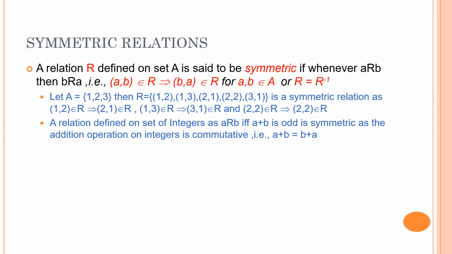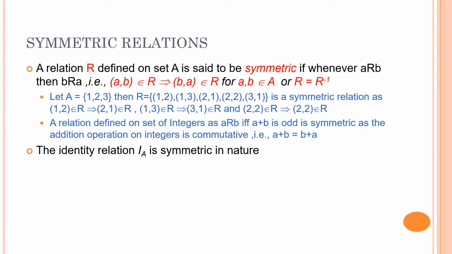We can take another relation, which is again a relation defined on the set of integers as A related to B if and only if A + B is odd, is symmetric, as the addition operation is commutative. Whatever is the result of A + B is the same as the result of B + A. So if A + B is odd, B + A will also be odd. So any pair that is present, the (A, B) pair, the (B, A) pair will also be present in the relation.